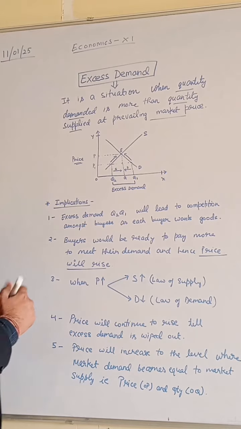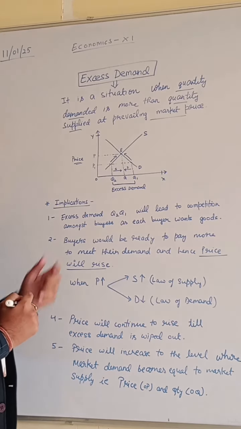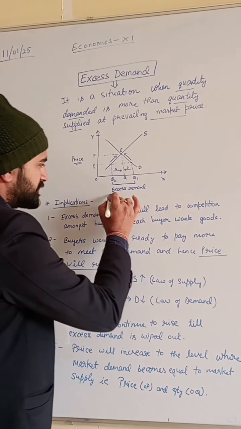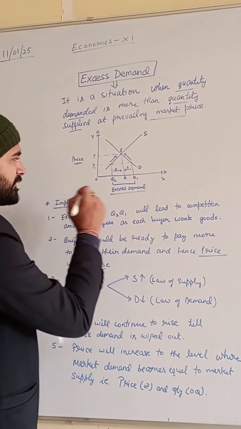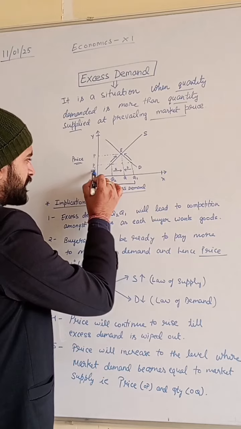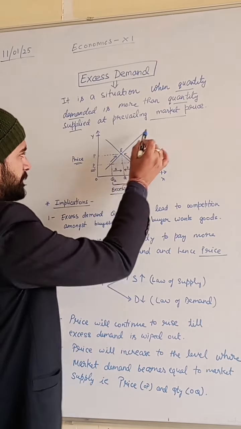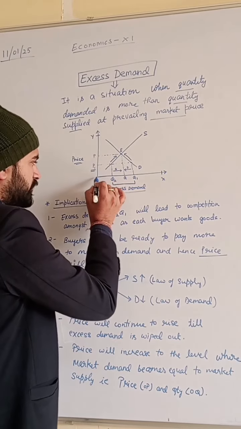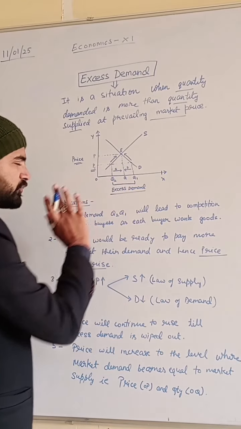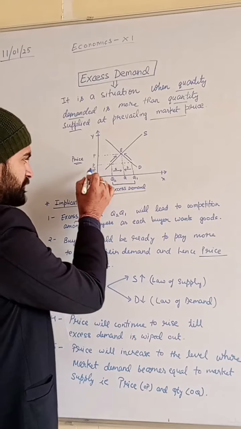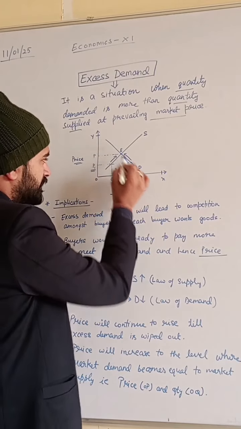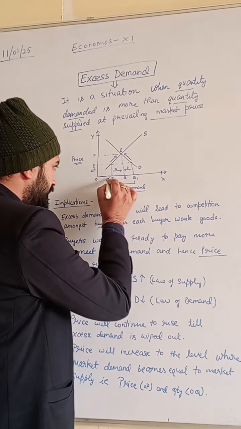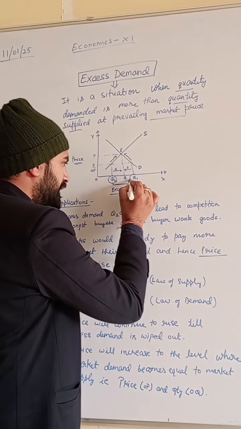So the first point of the implication is excess demand. With a close analysis of the graph, we can observe that at the price P1, there is a supply curve, and the quantity supplied is Q2. At price P1, the quantity supplied is Q2, right? And at the same price P1, the quantity demanded is Q1.